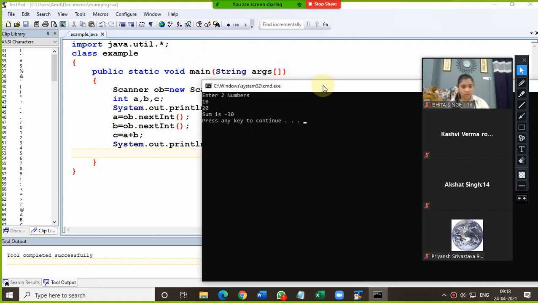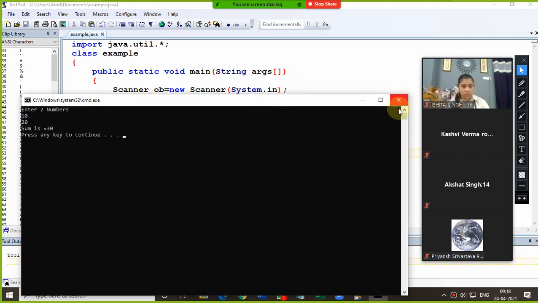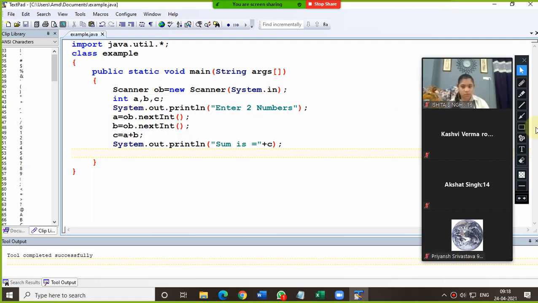Am I clear this? Yes, sir. Any doubt? Okay, so this line is known as the input line. This is the calculation part and this is the printing part.